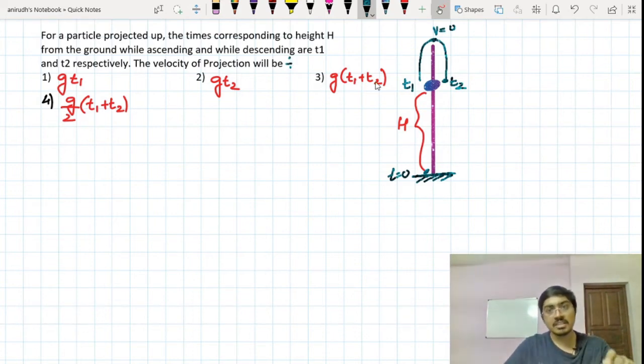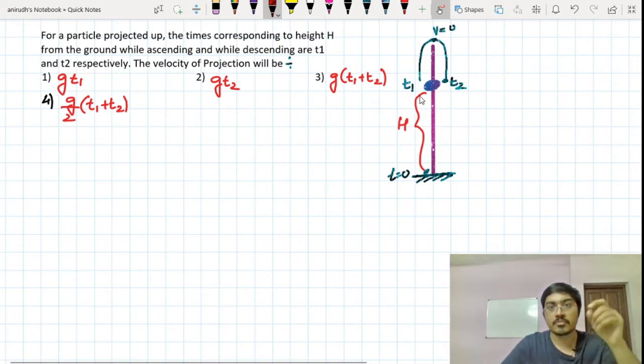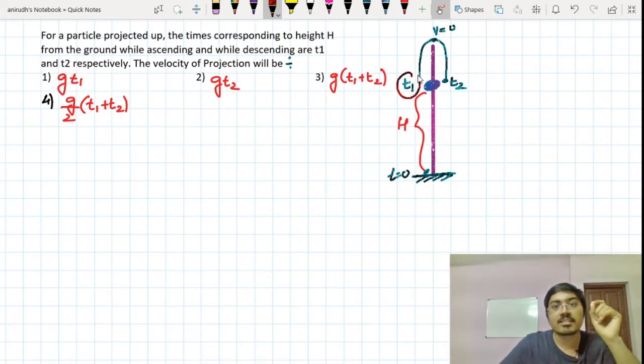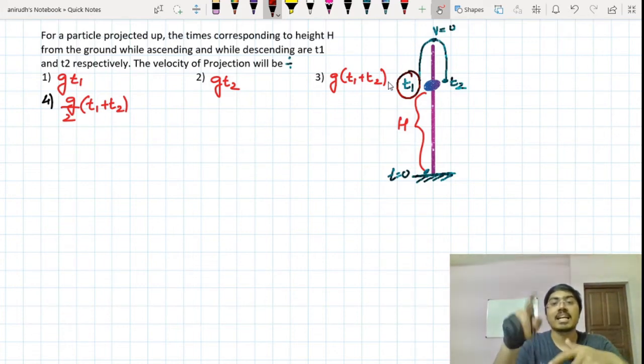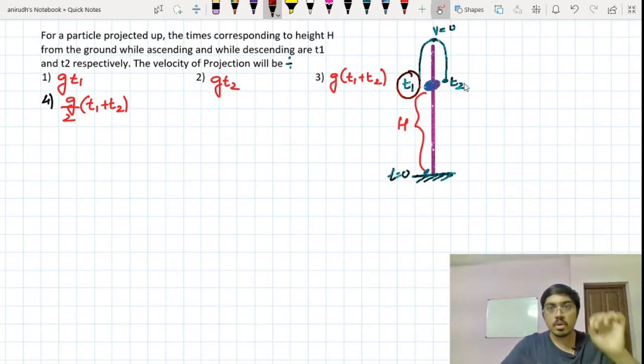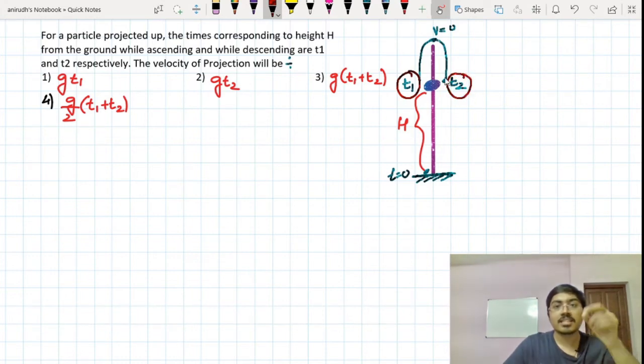Now tell me, what is the displacement of the body from the ground at time t1? The displacement of the body from the ground at time t1 is h, because it is in a straight line. Now again tell me, what is the displacement of the body from the ground at time t2? At time t2, although it is coming down, the distance will be the total distance it has traveled from the ground up and back down. Displacement is the shortest path from the initial position to the final position. So at time t2, it is here only at h distance. The shortest distance from initial to the final position is h itself.